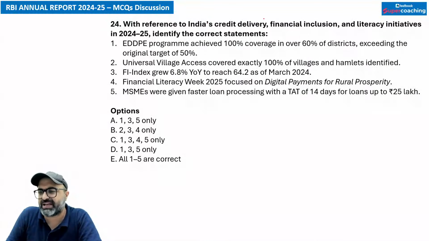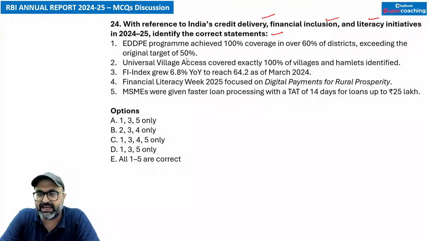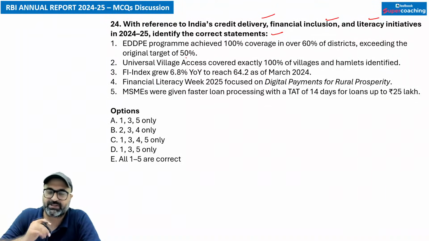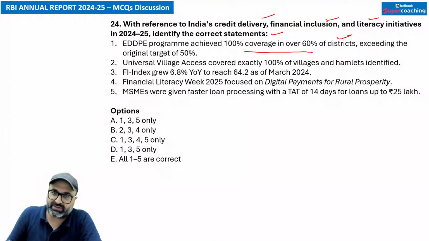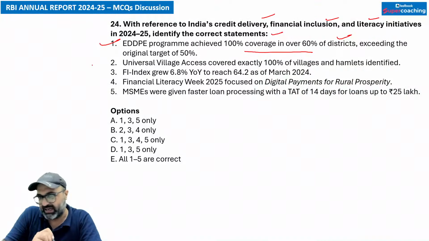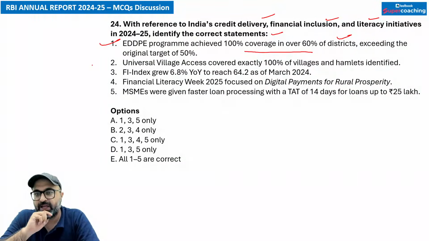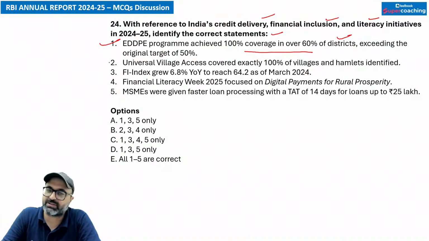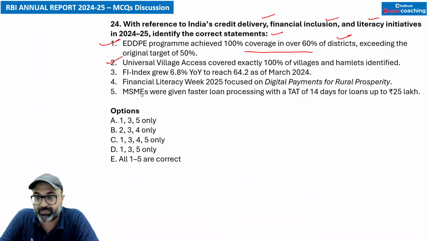With reference to India's credit delivery, financial inclusion, literacy initiatives in 2024-25, identify the correct statements. First one is EDDPE. इसकी full form देना मुझे comment section में. Achieved 100% coverage in over 60% of the districts, exceeding the target of 50%. That is correct. बिल्कुल सही है. Universal village access covered exactly 100% of the villages. No sir, it is 99.99%.